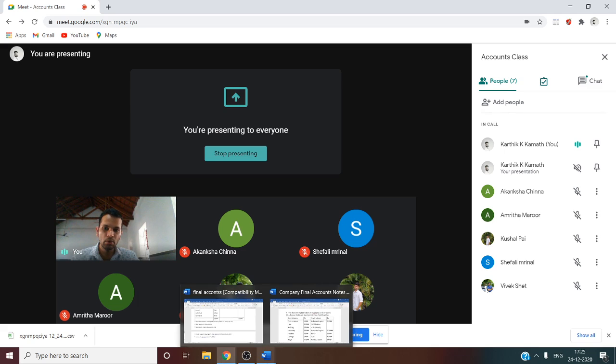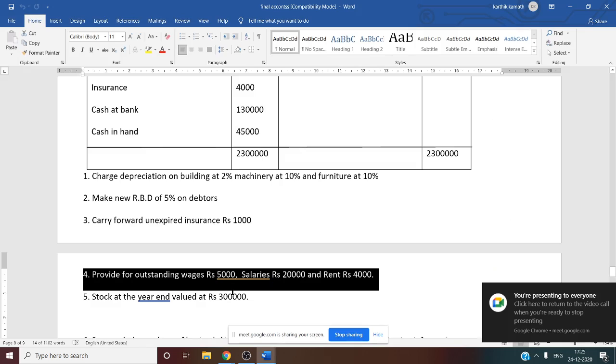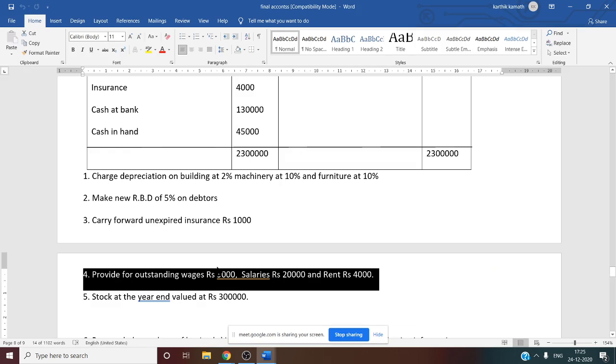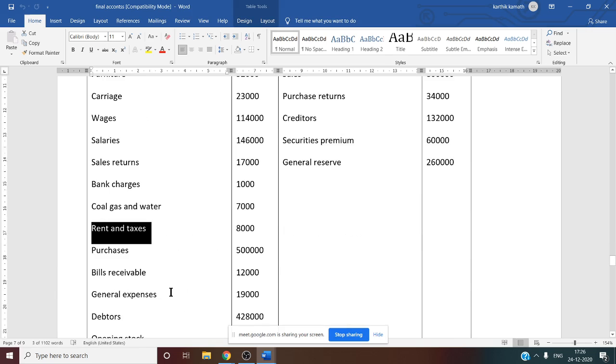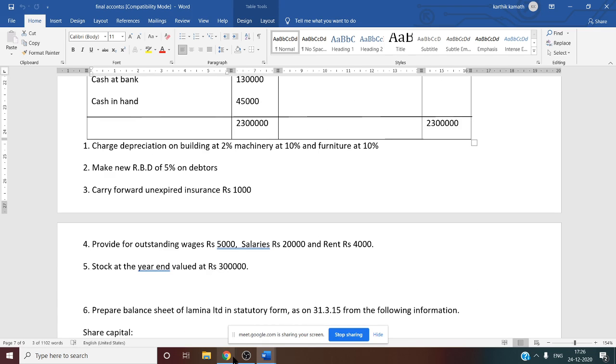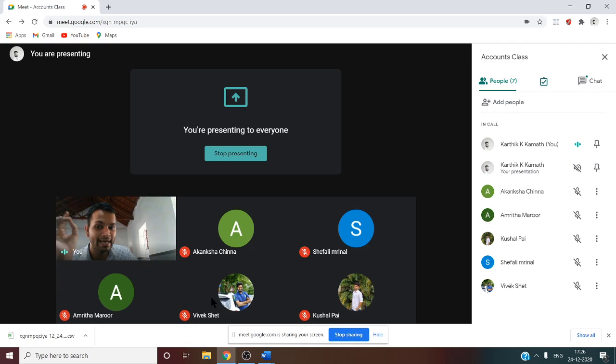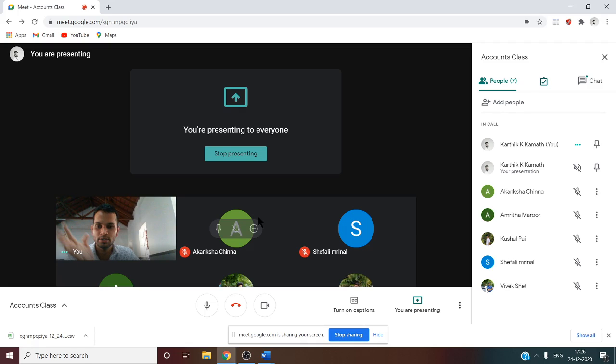Now, one more thing you have to see. Two times you have to write the information, right? So wages and salary are employee benefit expenses. So to the wages, you have to add outstanding wages, working note number 27. To the salary, you have to add outstanding salary, working note number 27. To the rent, you have to add outstanding rent, that is working note number 30. Why? Rent and taxes, that is other expenses. So under other expenses, you have to add the outstanding rent to the rent and taxes. So now this is clear.